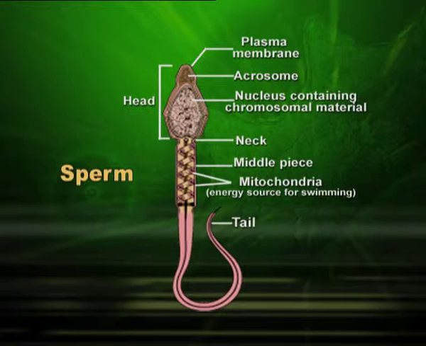Here is the sperm. By now you are familiar with the structure of a sperm. It has head, neck, middle piece and the tail. The acrosomal part of the sperm helps in penetration of the ovum. Try to imagine that the ova is larger in size and the sperm is smaller in size.